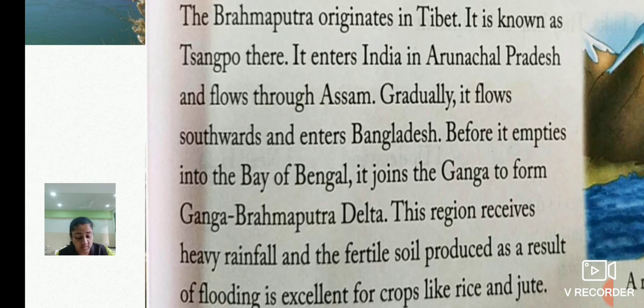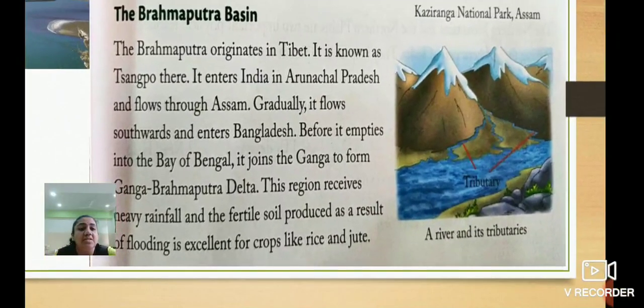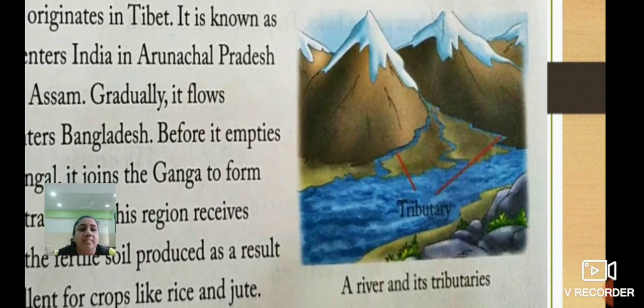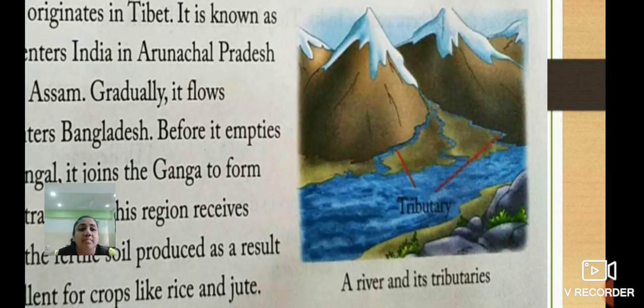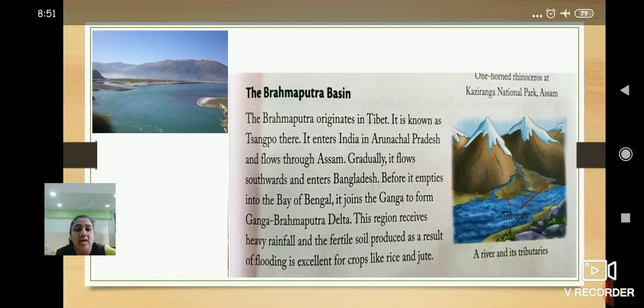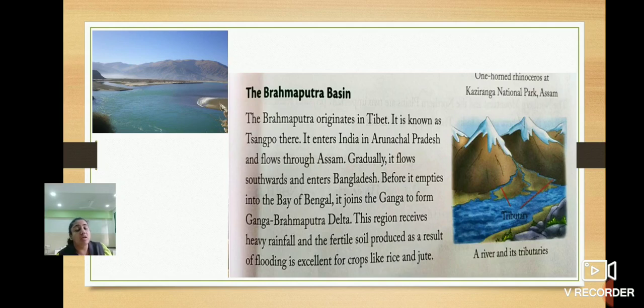Okay, understood? See here in the picture, a river and its tributaries. So till here everyone understood? First we saw the northern plains. In that we saw the Ganga basin. Then the next is the Brahmaputra basin. Till here everyone understood?